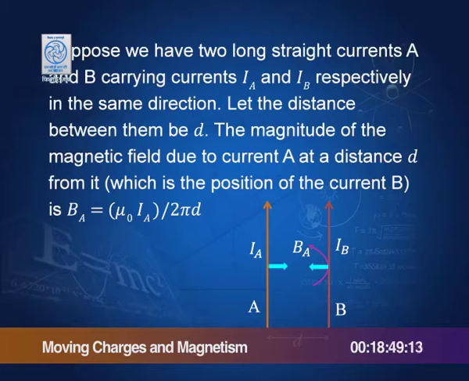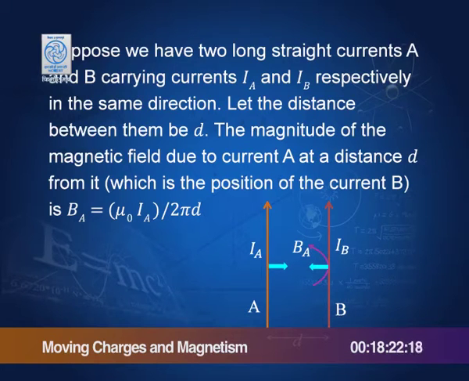Now, suppose we have two long straight currents A and B, and they are in the same direction, parallel to each other, and the distance between them is d. The magnitude of the magnetic field due to current A at distance d from it, which we found last time, is B_A. The field at B due to A is B_A equals mu 0 I_A by 2 pi d.